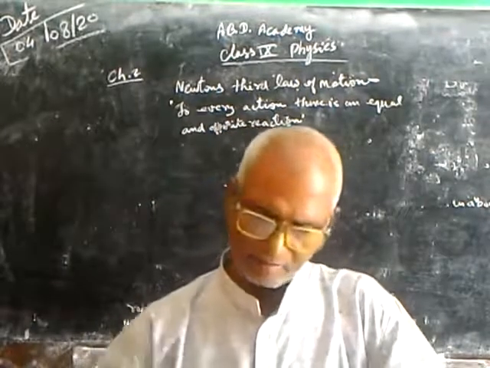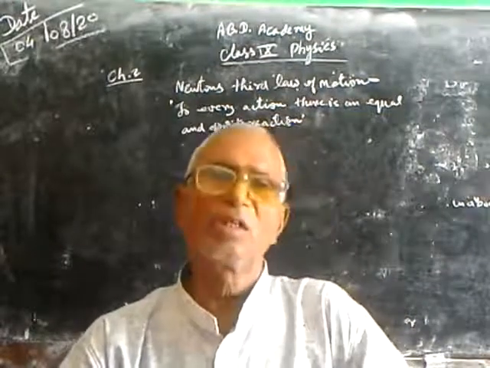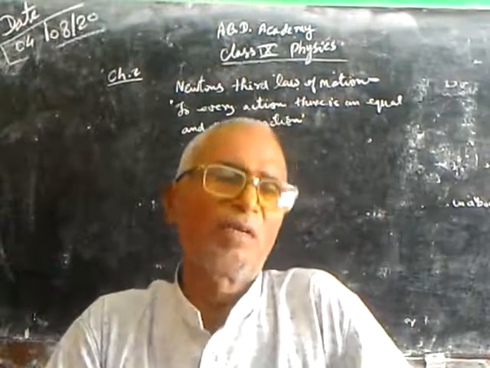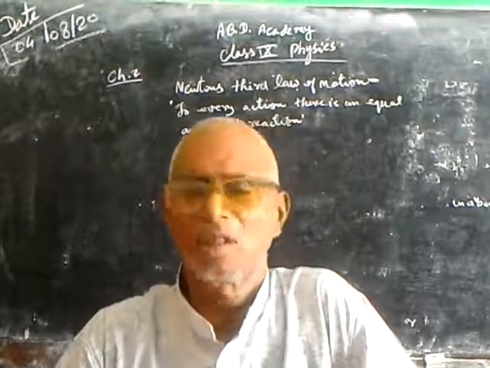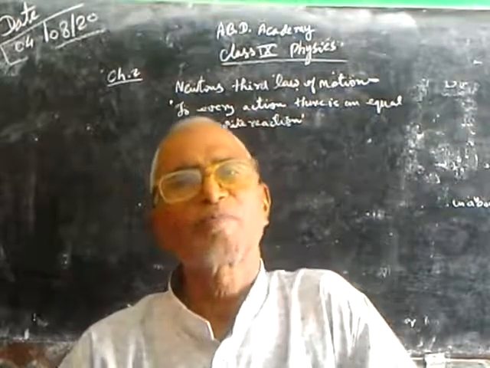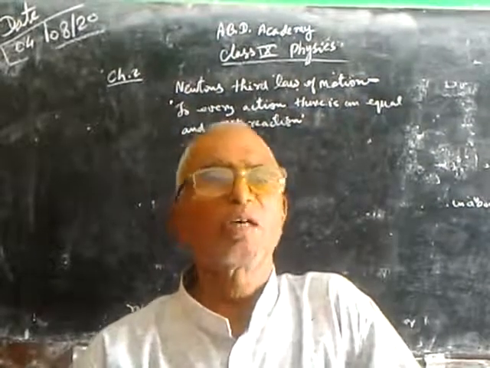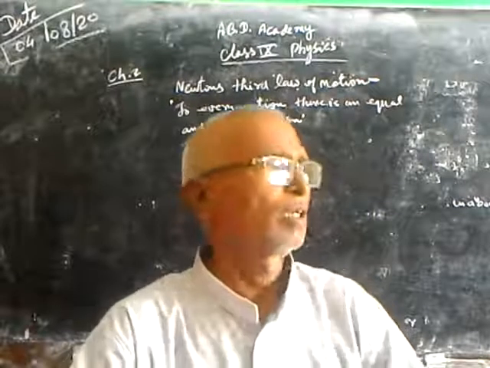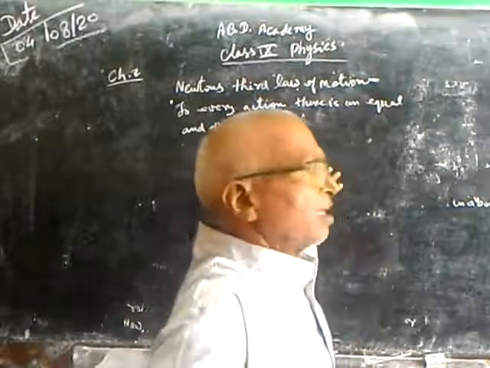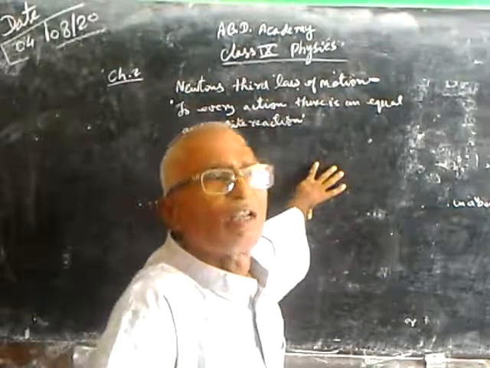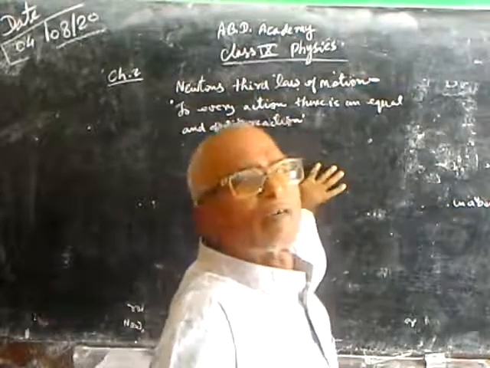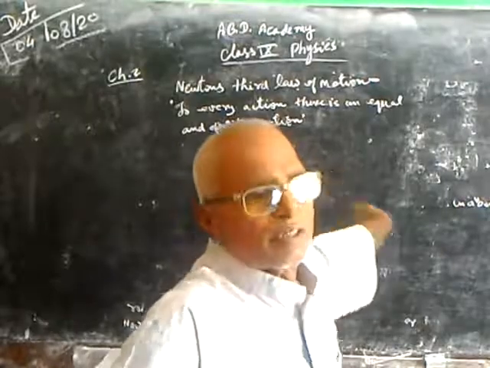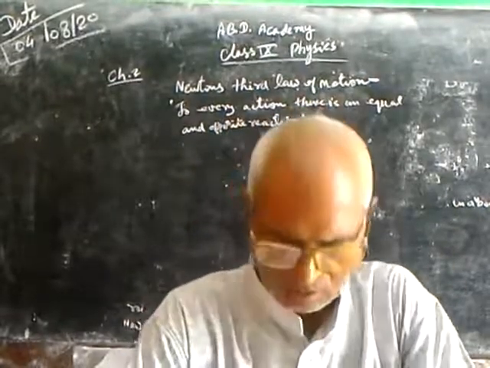Here, suppose you are pressing this table with some force, the table also presses you in the opposite direction with an equal amount of force. If you push this wall, it pushes you back in the opposite direction with an equal force.